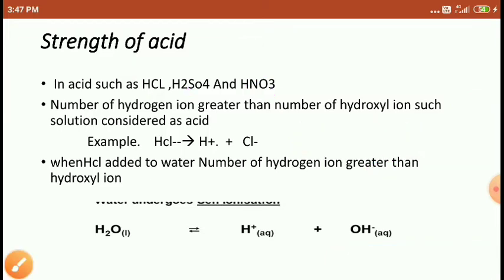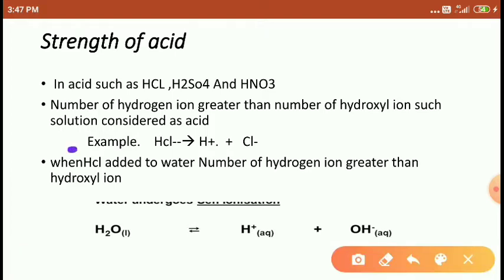Look at the example HCl, which dissociates to form H plus and Cl minus. There is no OH minus here. It means no hydroxyl ions are present, only hydrogen ions. Whenever hydrochloric acid dissociates, it gives only H plus ions, so it is called an acid. HCl dissociates to form H plus ion and Cl minus ion.